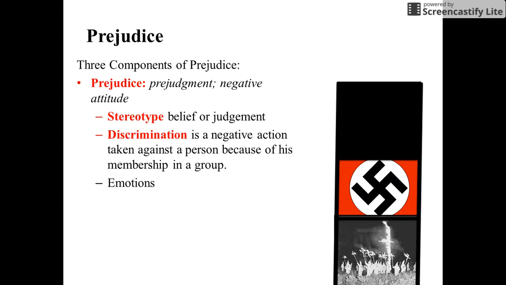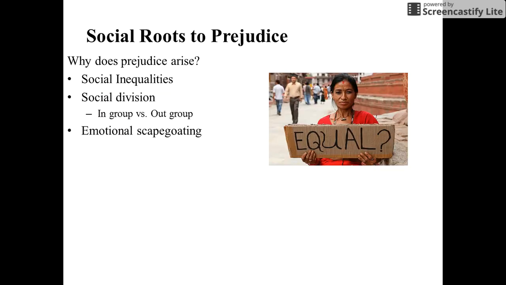So remember, prejudice is the idea of having a prejudgment and a negative attitude, and it includes all three of the following. Stereotype is just a belief or a judgment. It could be negative, but it is a belief or a judgment. Discrimination is a negative action taken against a person because of a membership of a certain group. You're going to discriminate against maybe a male or a female. And then it also includes different emotions, usually hostile emotions.